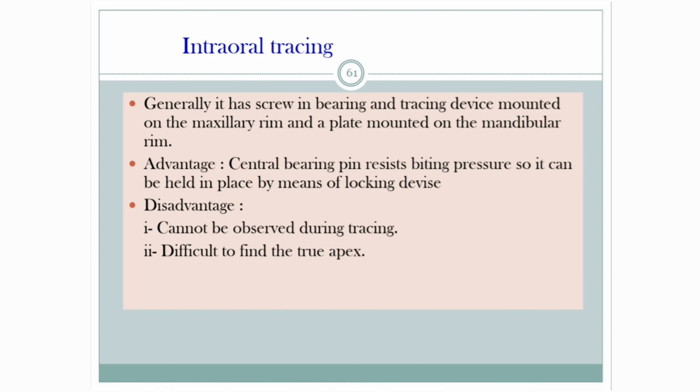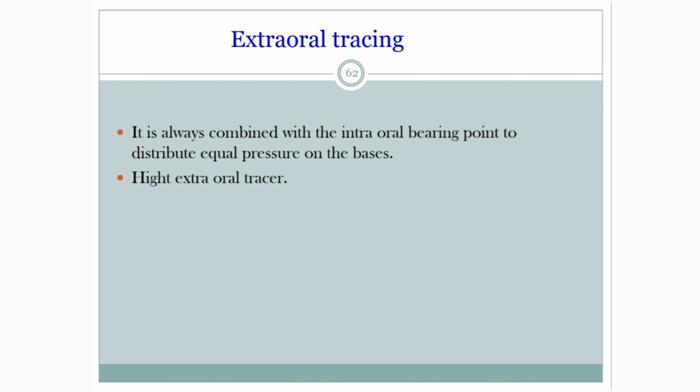Intraoral tracing. Generally, it has a screw-in bearing and tracing device mounted on the maxillary rim and a pad mounted on the mandibular rim. The advantage is that the central bearing pin resists biting pressure, so it can be held in place by means of a locking device. The disadvantage is that we cannot observe during tracing, so it is difficult to find the true apex.